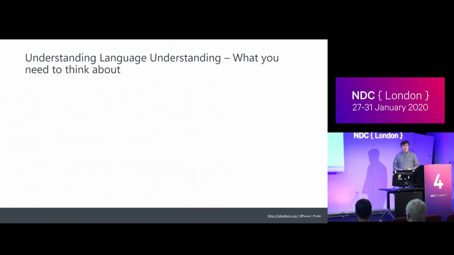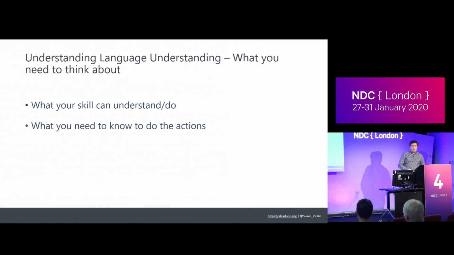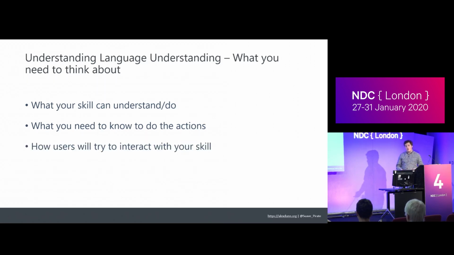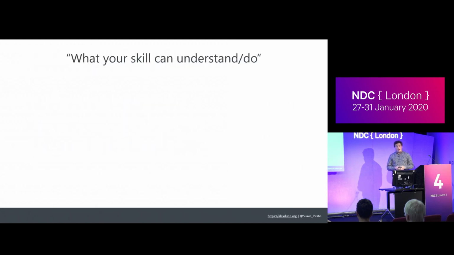There's a few things that we should start to think about. The first thing is, what is our app or skill or action going to do, or what does it need to understand? Then we need to know what we need to receive in order to do that action or give an answer to that question. And we need to know how someone's going to interact with it. So when we're building that language model out, we can start to answer these questions with the technical terms.